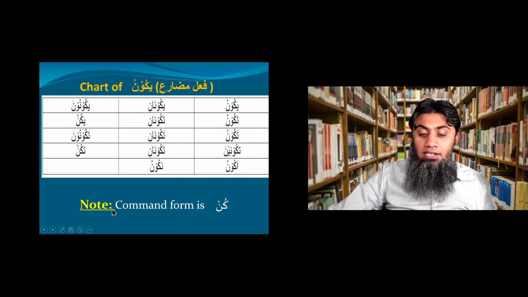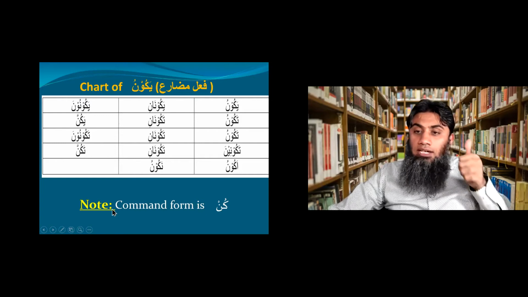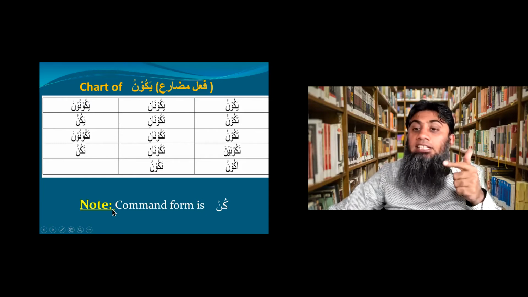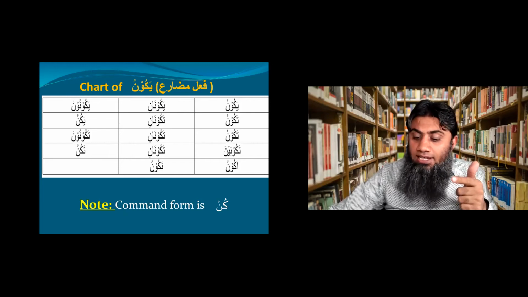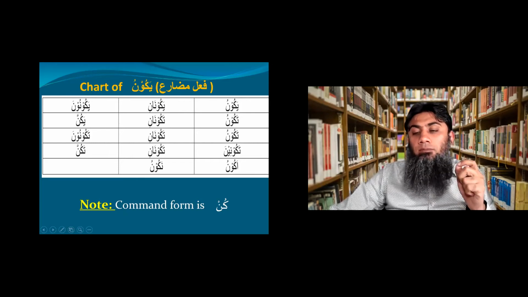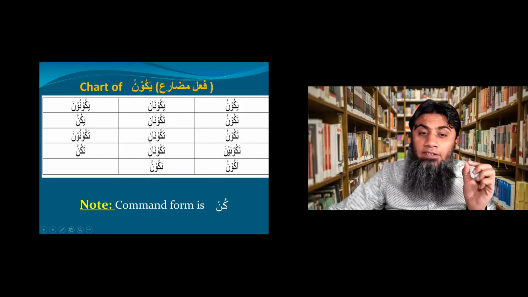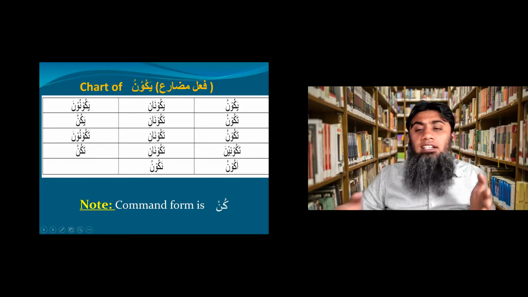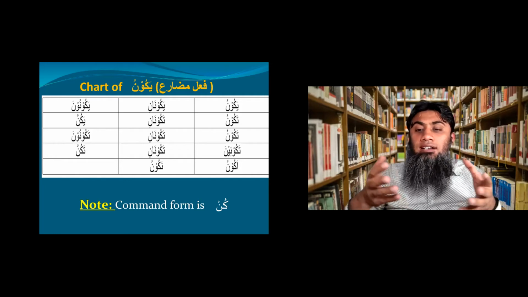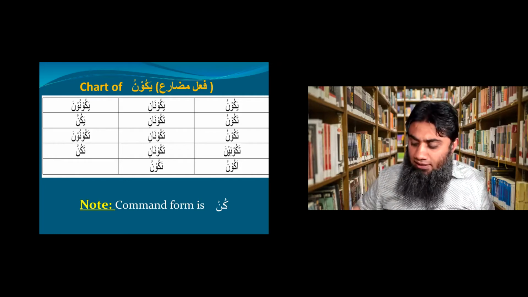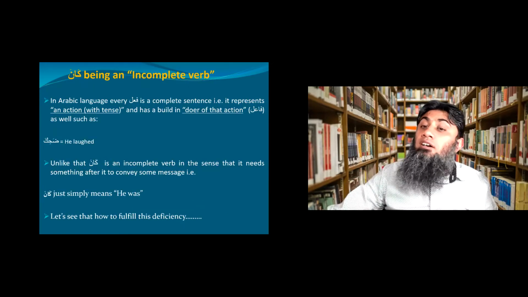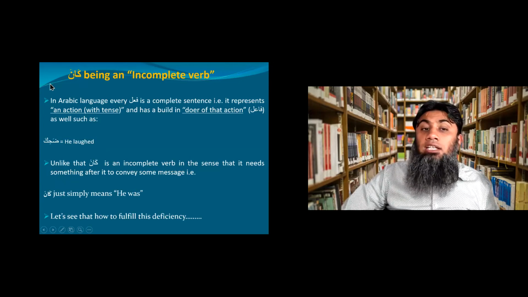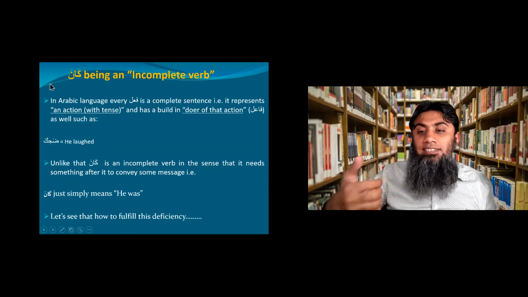And as I mentioned here, the command form of kana is kun. So kana, madi, yakunu, mudare, and kun, fail amr. Whenever you're learning any fail, you need to learn all of these three forms. Clear? So this was just to show you how the kana charts are built. Let's inshallah move on to our last topic. Now inshallah we'll see the construction of kana sentences.